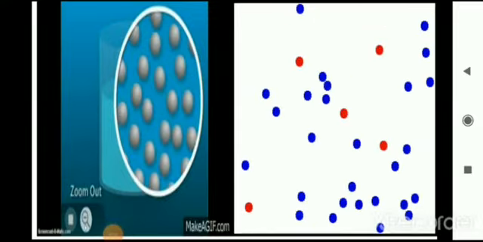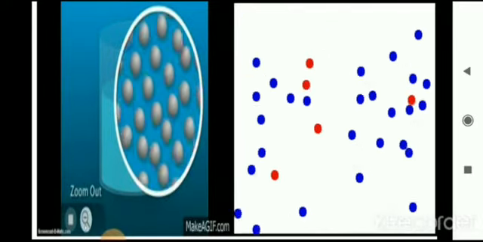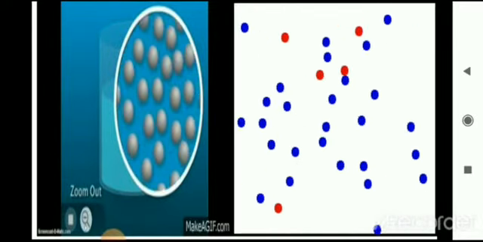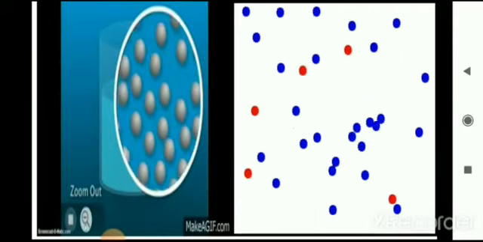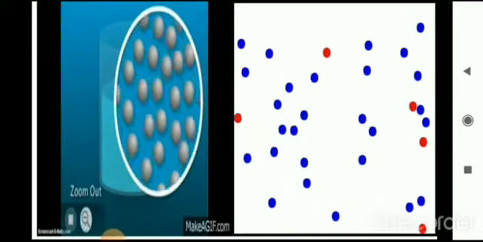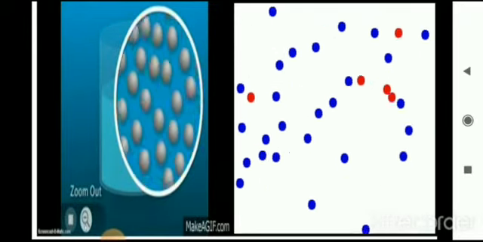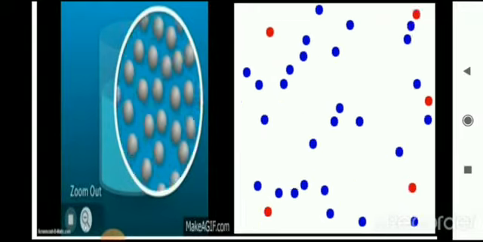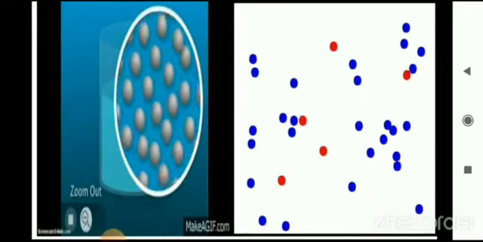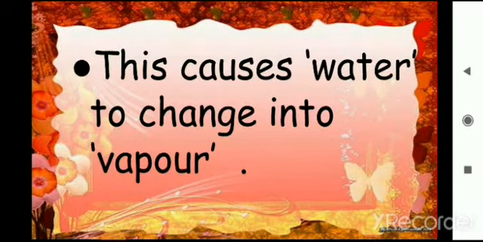What type of material is this? This is a vapor, right? When we heat water, water converts into water vapor. Clear? This causes water to change into water vapor.